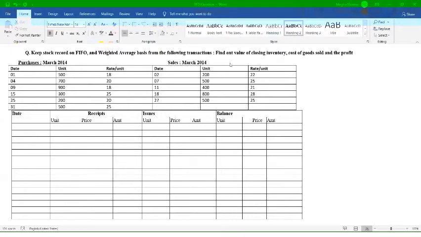Now as per the table of transactions mentioned, on the left hand side you can see there are different purchases on different dates. Units is given, the quantity which you have purchased, and on the right hand side you can see the sales, the units as well as the rate per unit given to you.